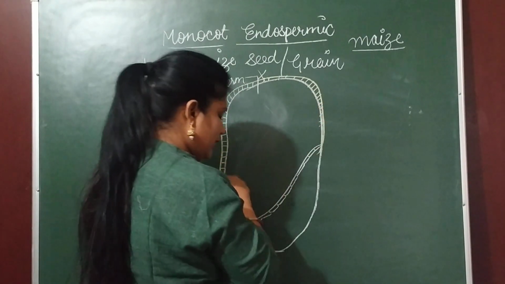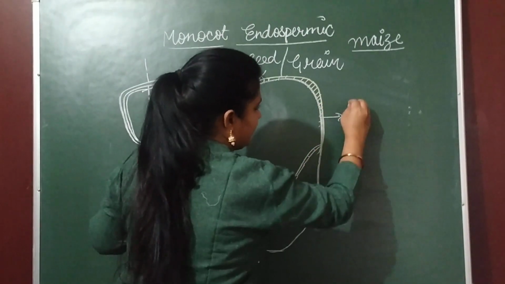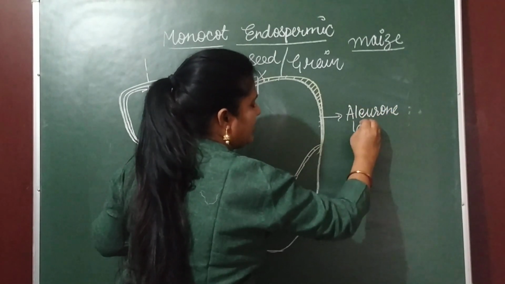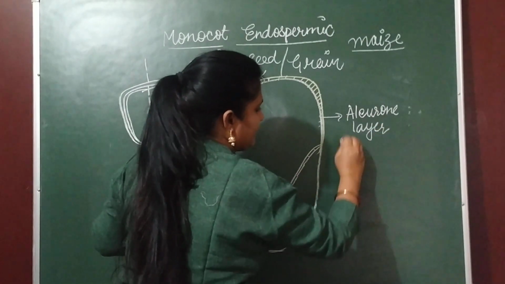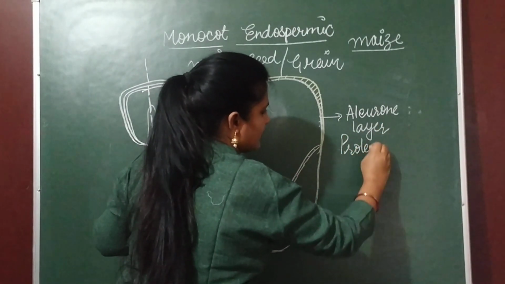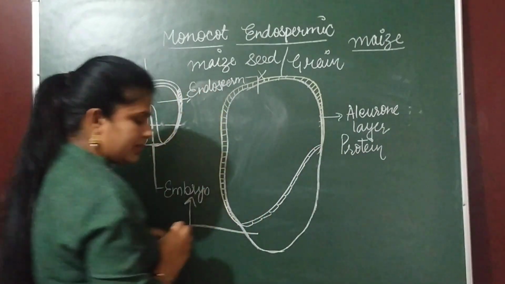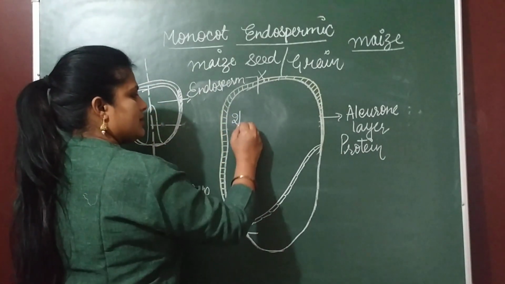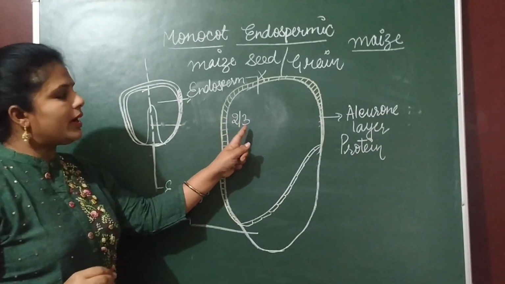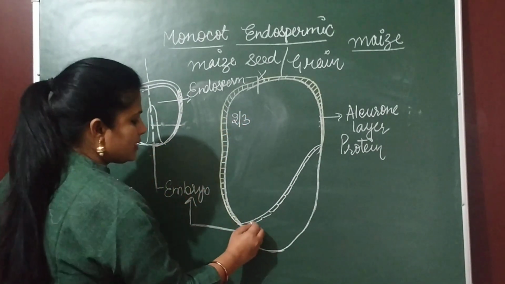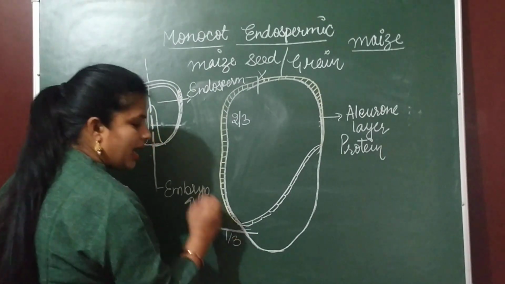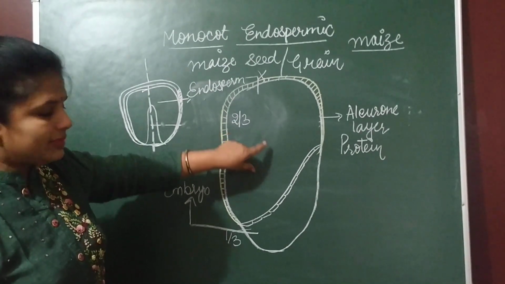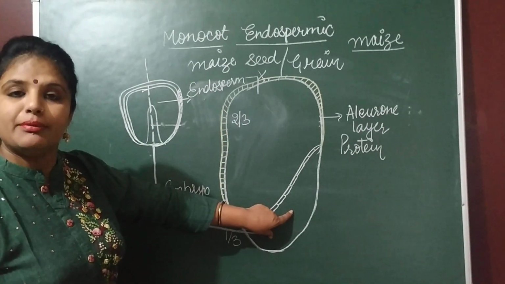This is an aleurone layer, and aleurone is a protein, right? Now, 2/3 part of a seed is endosperm, and 1/3 part of a seed is embryo. Because maximum food is stored in endosperm, that's why cotyledon is very thin.